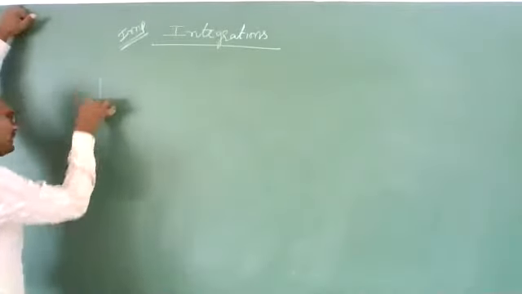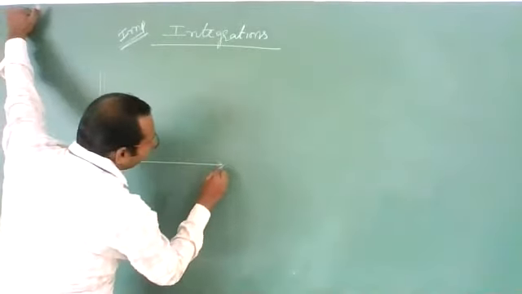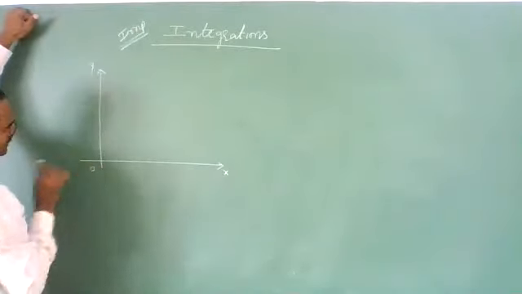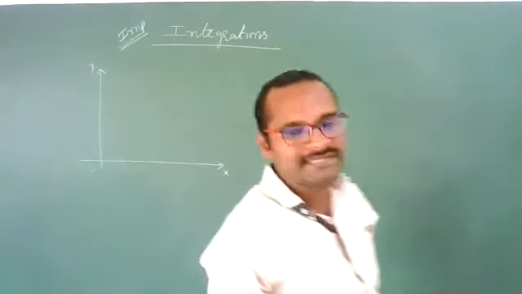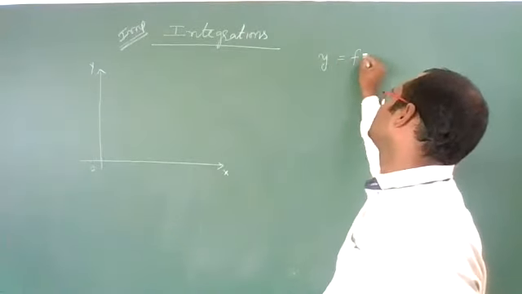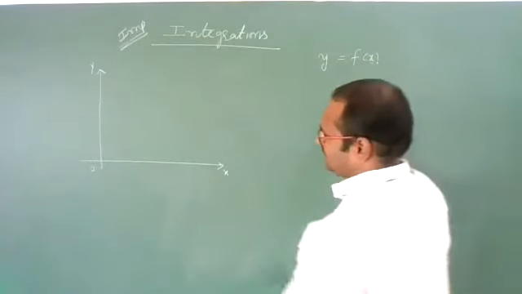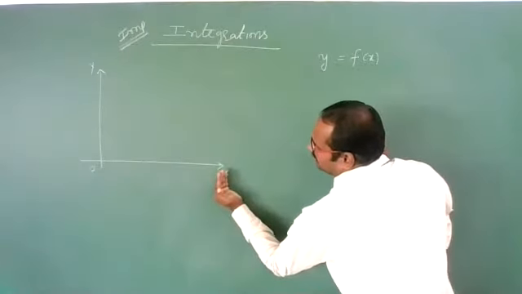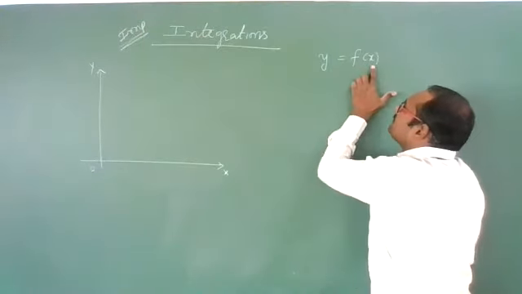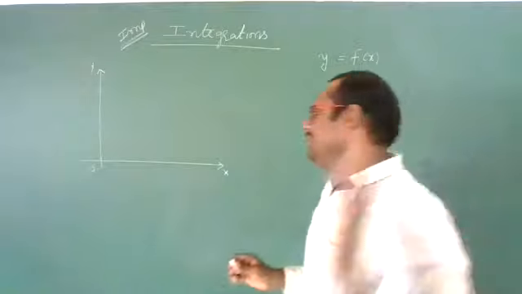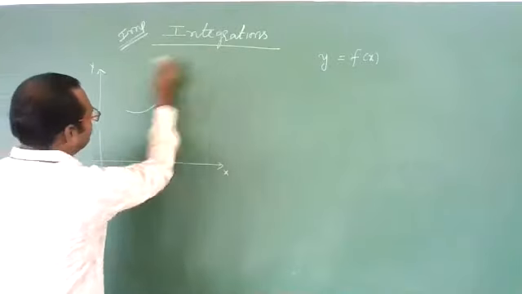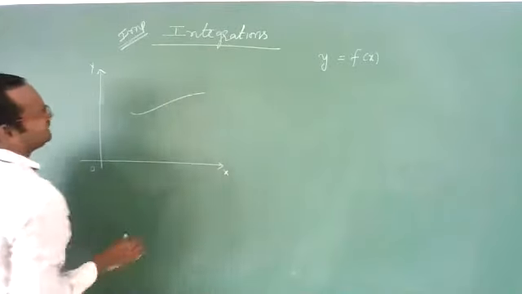Let us suppose we have a function y equal to f of x, meaning with respect to x values, the y value is changing. How y changes with respect to x, I am showing you graphically. Let us suppose it is varying like this.